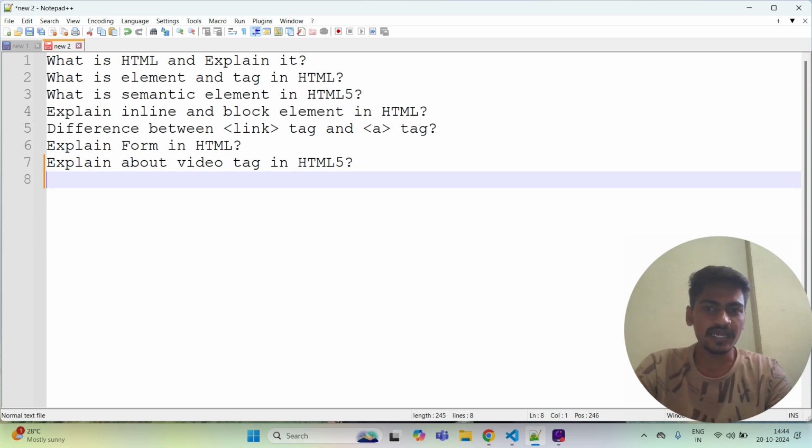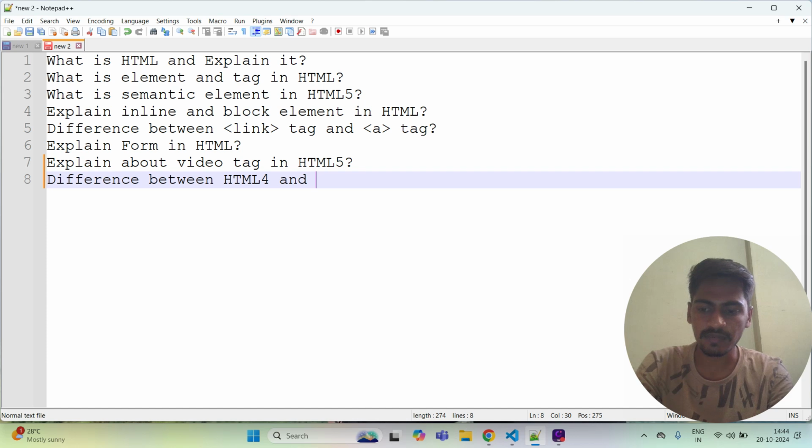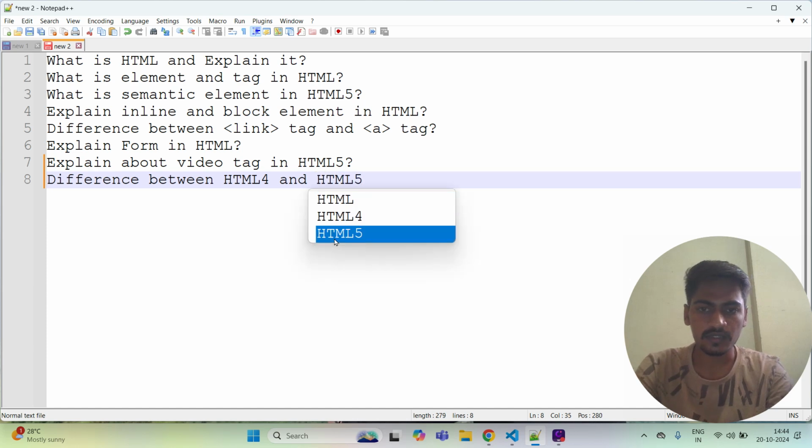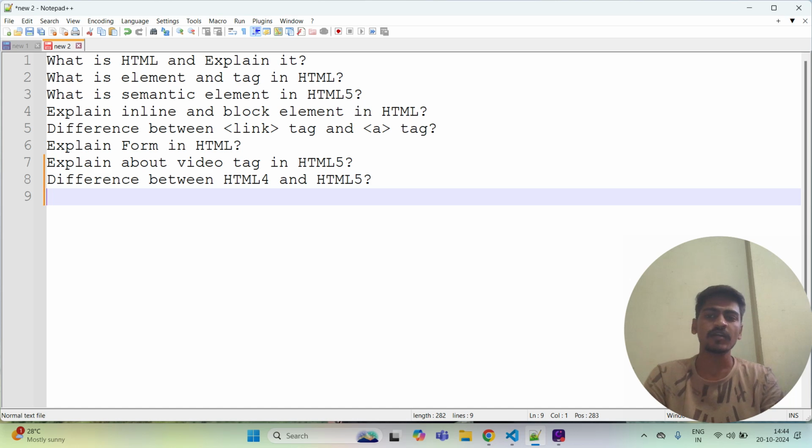Then the next question is the difference between HTML4 and HTML5. They will ask you to state the difference.